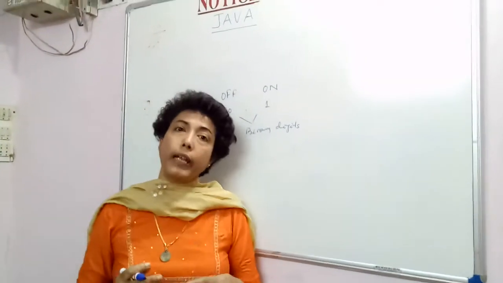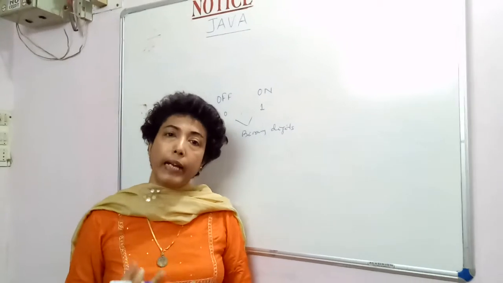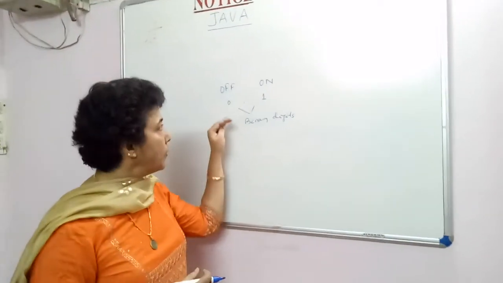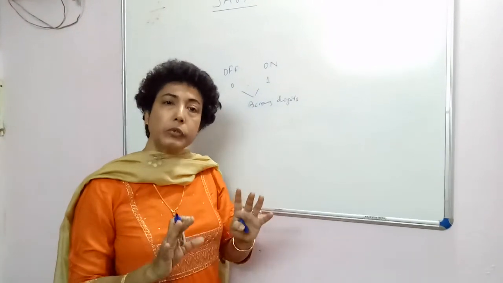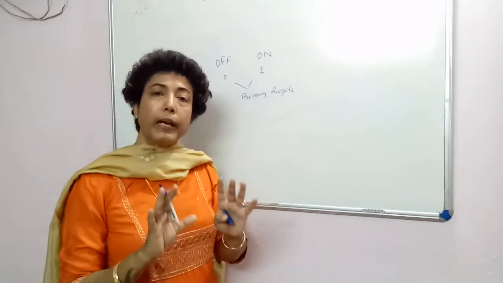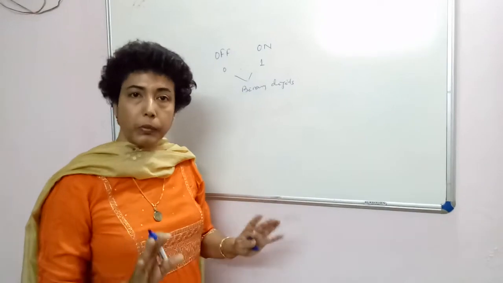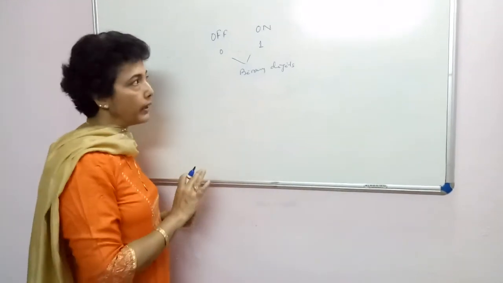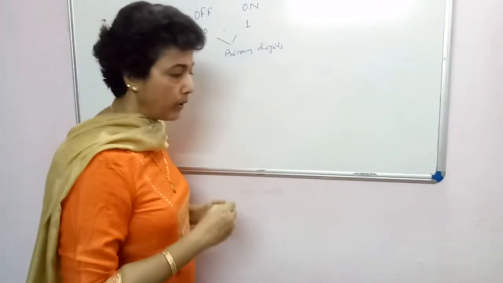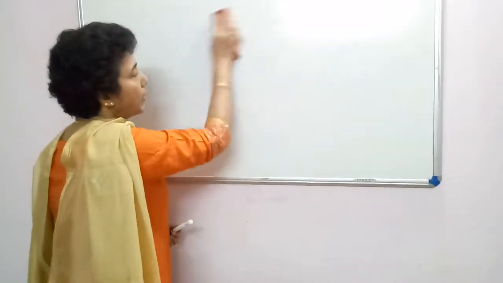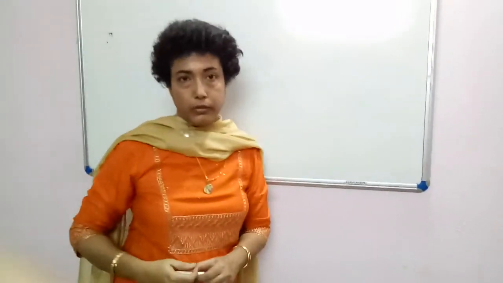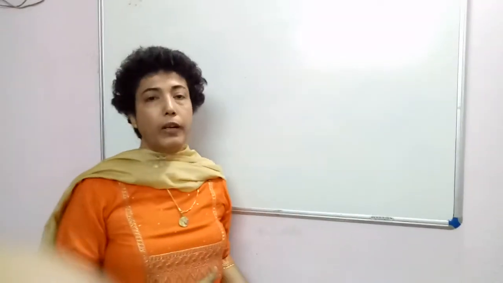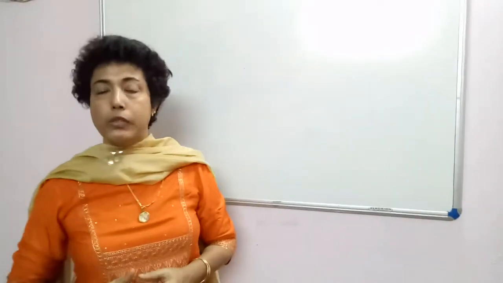So, any type of instruction that you give to the computer in the form of these 0 and 1 is directly understood and directly executed by the computer without any problem, because it is basically an electronic device. Now, from the day of its invention, computers have evolved a lot, both in the field of hardware as well as in the field of software.